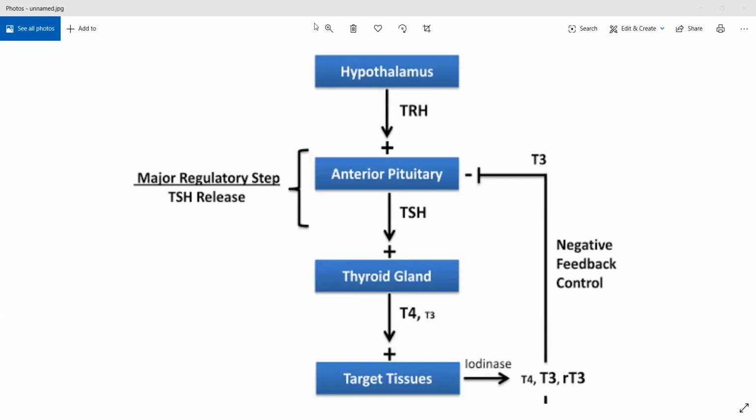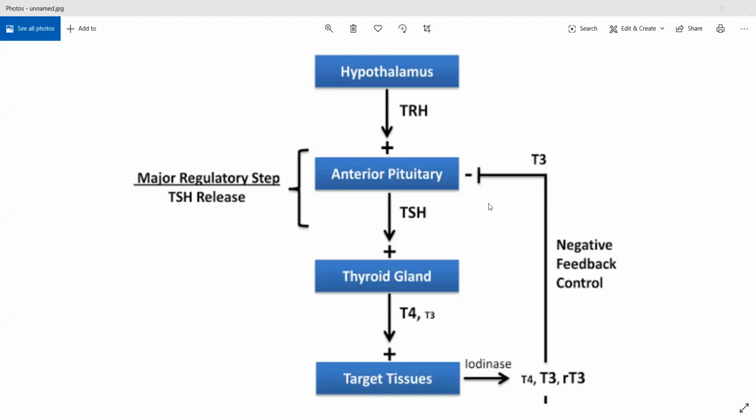The first thing that will happen is if T3 and T4 fall in your blood, meaning the levels fall in your blood, the hypothalamus gets stimulated. Once the hypothalamus gets stimulated, it will release something. Hold on, I'll put it on the side so that you can see the chart as well. Right now, if no one is saying anything, please look at the chat box. I'm putting the steps on that so that you can easily understand.